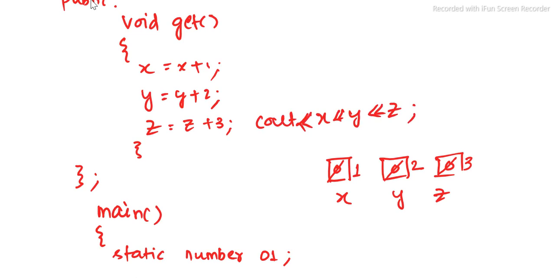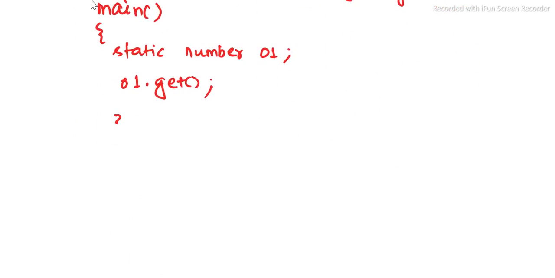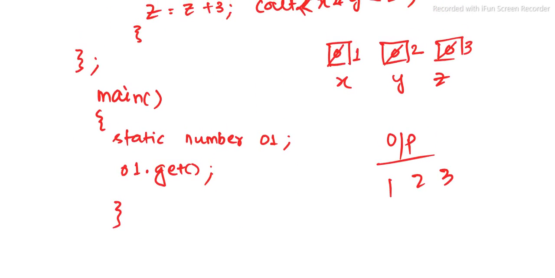After execution we get the output 1 2 3, because x, y, z were initialized to 0 when declared static, and after calling get the values are updated and displayed.